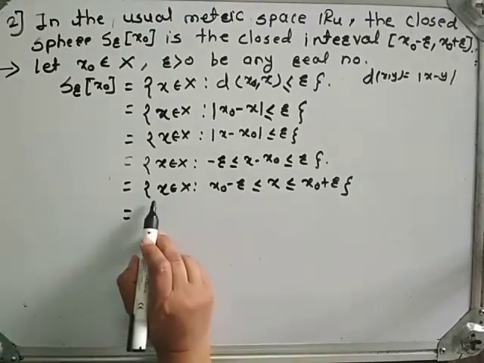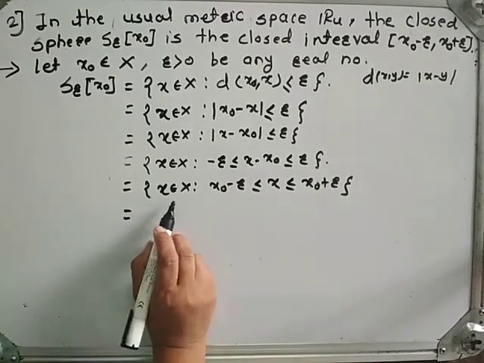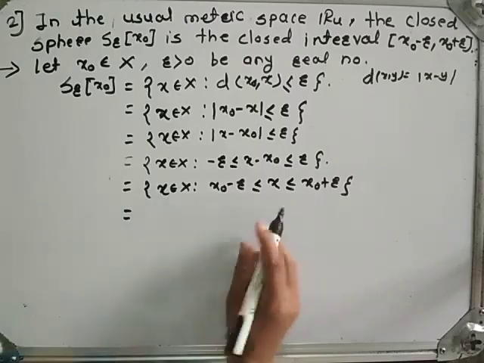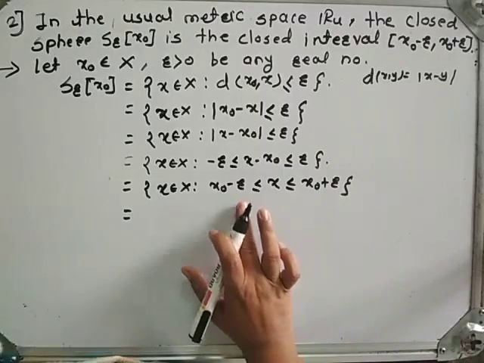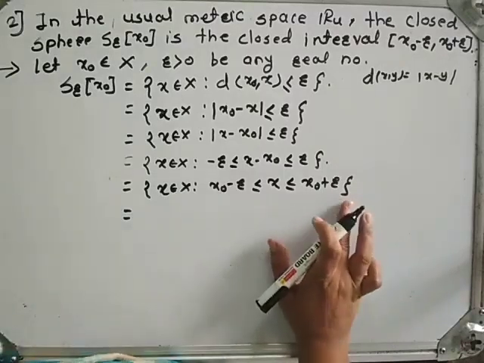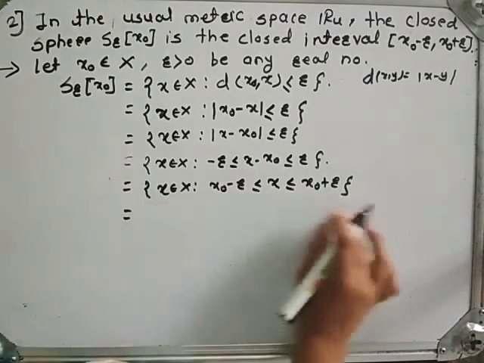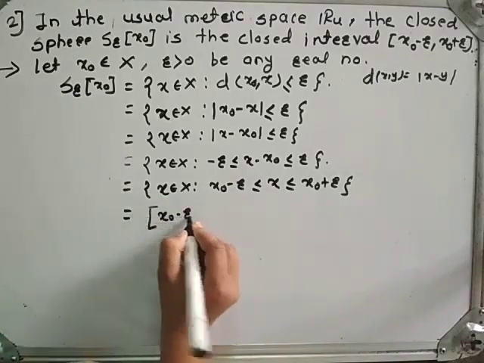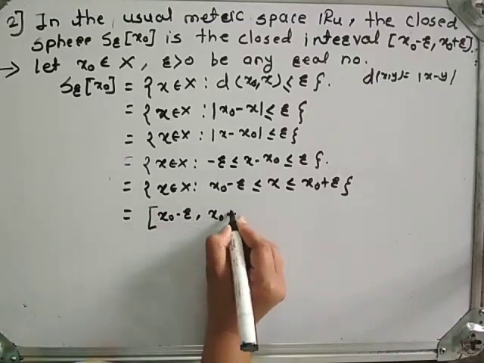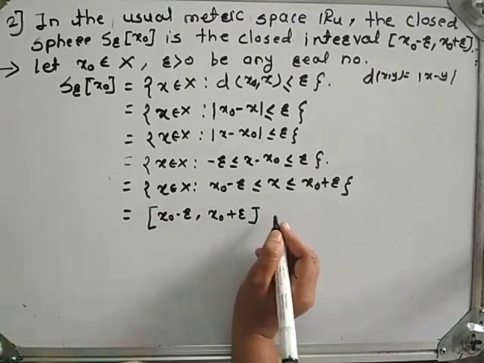See here, this is the set of all x such that x lies between x0 minus r and x0 plus r. Therefore, it represents the closed interval x0 minus r comma x0 plus r.